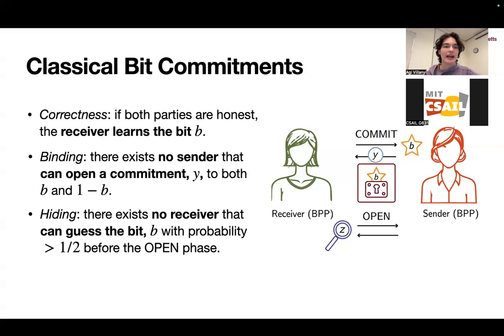And then finally, we also have hiding, which is a property against a malicious receiver. It says that there's no receiver that can guess the bit B with probability better than 1/2 before the open phase. So it's truly hidden while it's in this shared lockbox state.